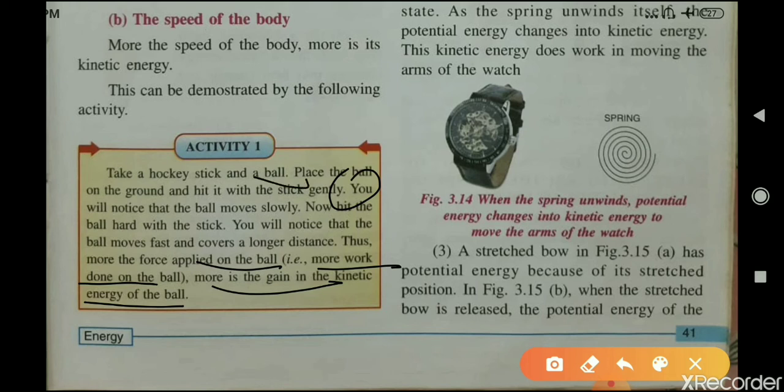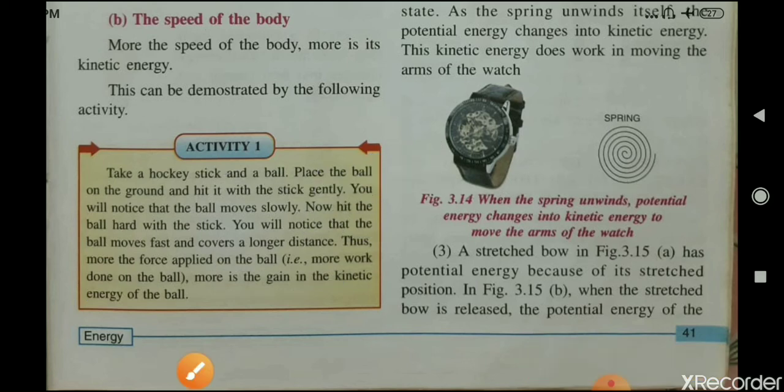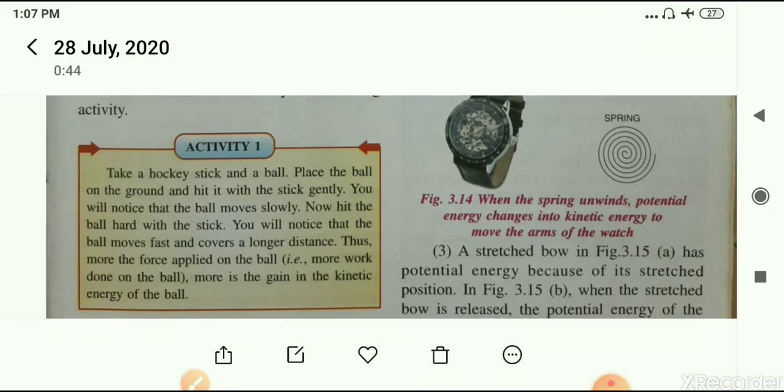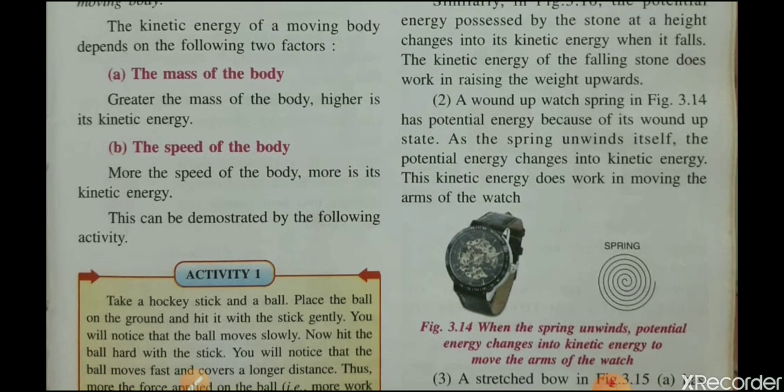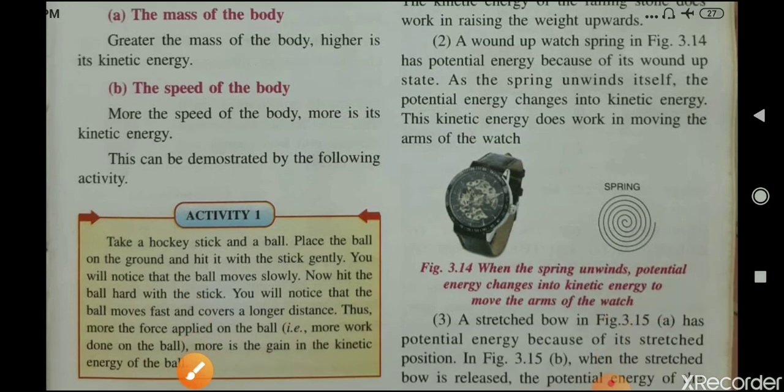If you hit the ball gently, it will move a smaller distance. But if you hit the ball very hard, it will cover a longer distance. So these are the factors affecting kinetic energy. First is the mass of the body: the greater the mass, the higher its kinetic energy. Second, the more the speed of the body, the more its kinetic energy. So this is all about kinetic energy.